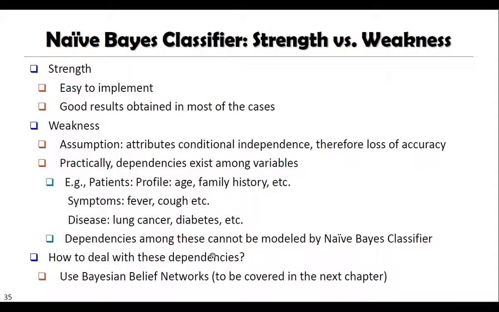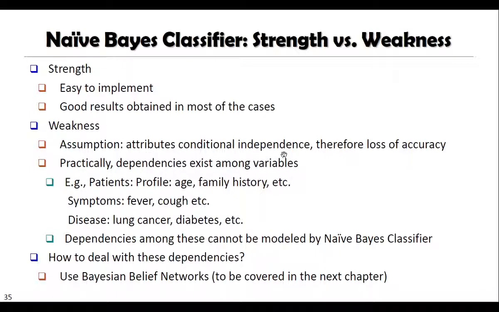Now we look at the strengths and weaknesses of this Naive-Bayesian classifier. Strengths are that it is easy to implement. Obviously we have already seen that there are very few and simple calculations, and good results are obtained in most cases. These are the strengths. And what are the weaknesses?